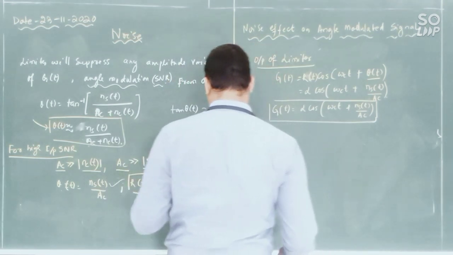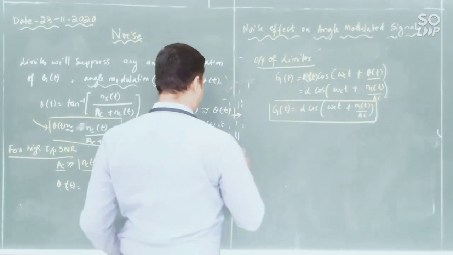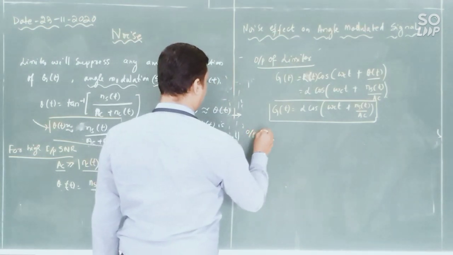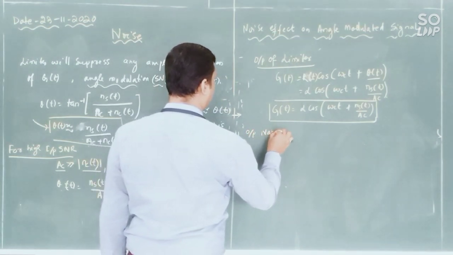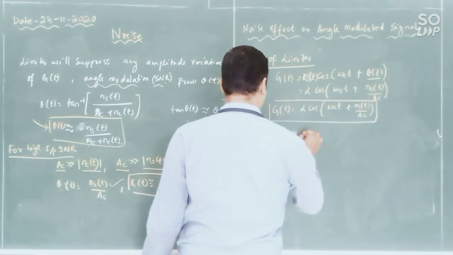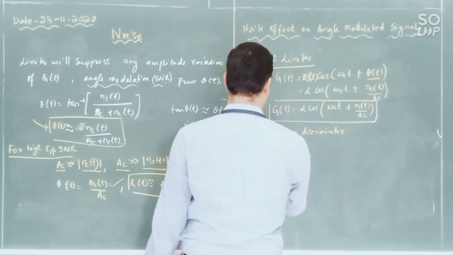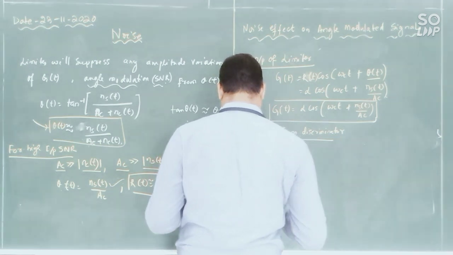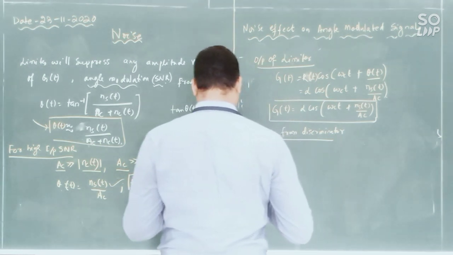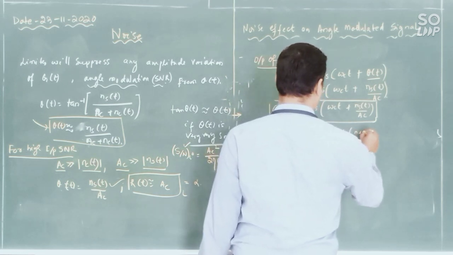Now the output noise from the discriminator, we need to neglect the DC component.